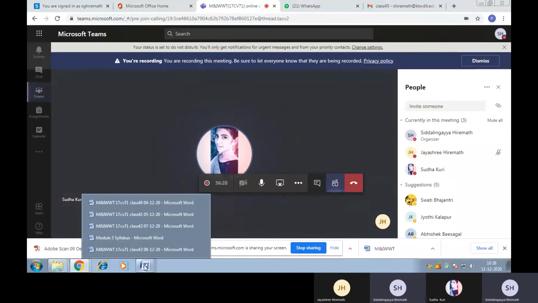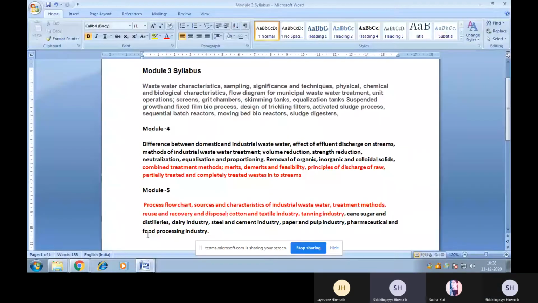Okay, now this is the completion of fourth module. Now, as I told you initially, let me discuss the topics which they have mentioned in module number 5 in VTU syllabus.